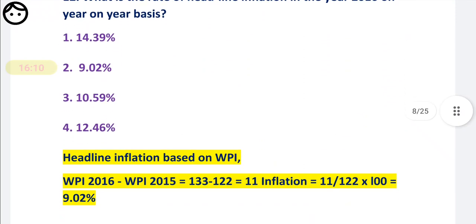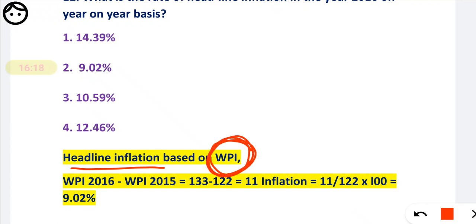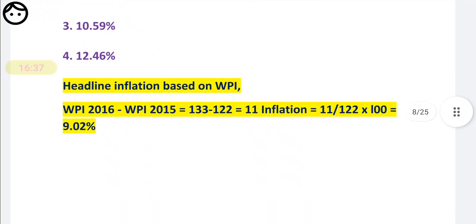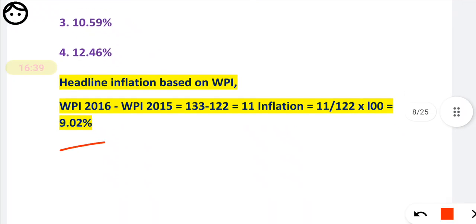See here, I have also given the solution in the notes itself. Headline inflation is also called the wholesale price index based inflation, that is, it is based on the WPI. So to calculate for 2016 on Y2Y basis, that is 16 minus 15, you will get 133 minus 122, that is 11. The base year 2015 value is 122. So divided by 122, you will get the rate, that is 9.02.